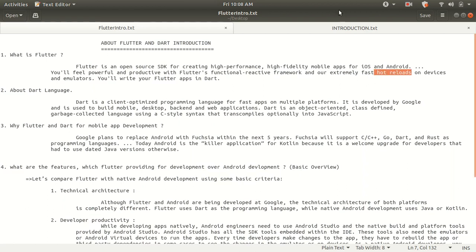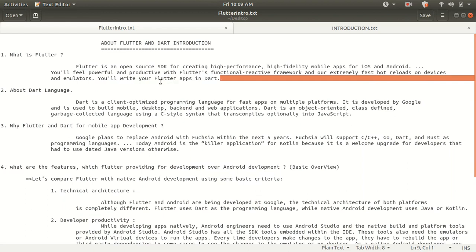You have to restart or rebuild your application, but Flutter supports this situation and gives a fast hot reload. If you just change the values and data of your variables, then hot reload is very useful when you are developing long projects. On the emulator, you will write your Flutter app in Dart.